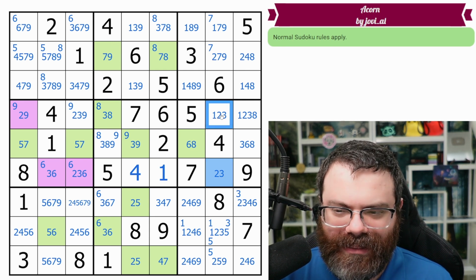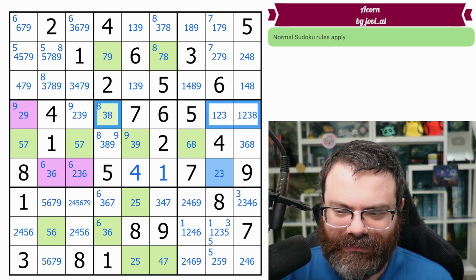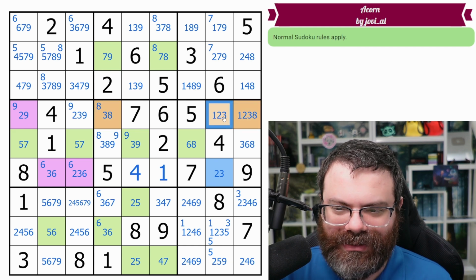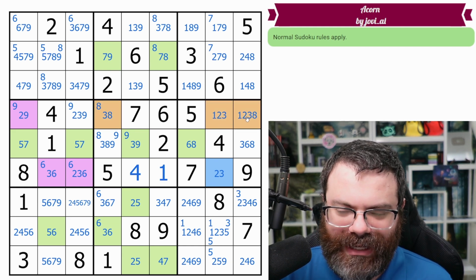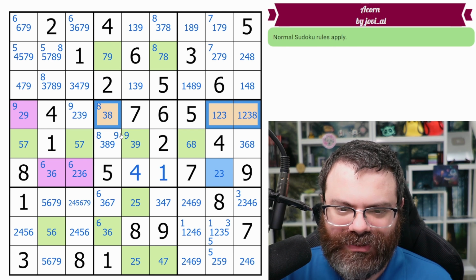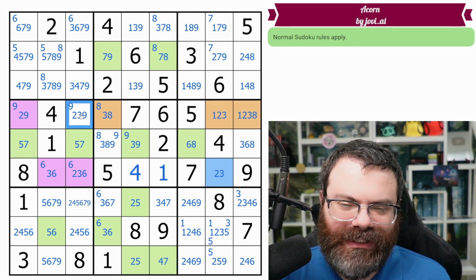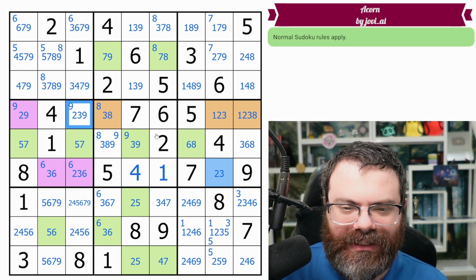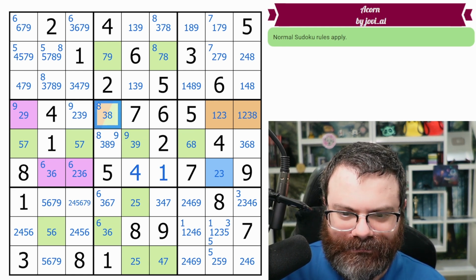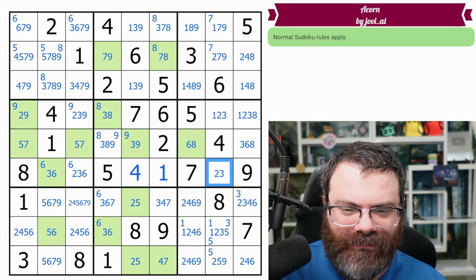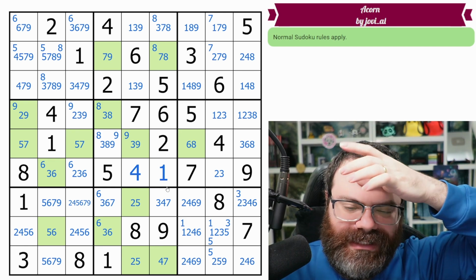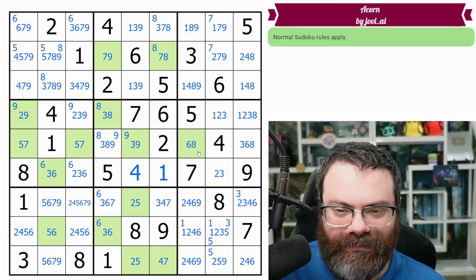And I had found this almost locked set, orange, which this 2 does see all the 2s in this 1, 2, 3, 9. And so it would make a 1, 2, 3, 8. Without the 2, it makes a 1, 3, 8 triple. Unfortunately, that does the opposite elimination, eliminates 3 from here. So we can't use that. It doesn't do anything useful. But it's of note, I suppose. So that's the kind of thing we're looking for, but we need to look for one that actually does something. It's kind of like, when you're looking for Y-wings, you might find ones that just don't eliminate anything. And so you just got to keep looking.